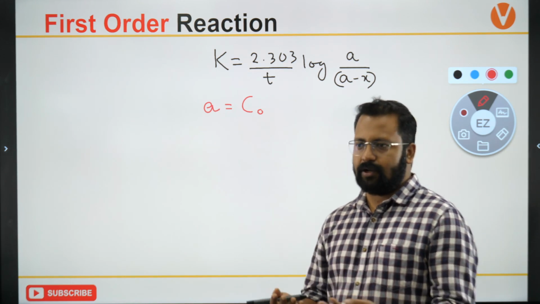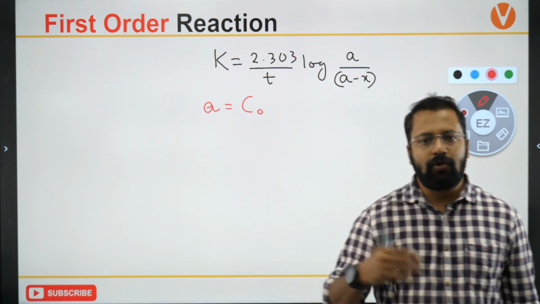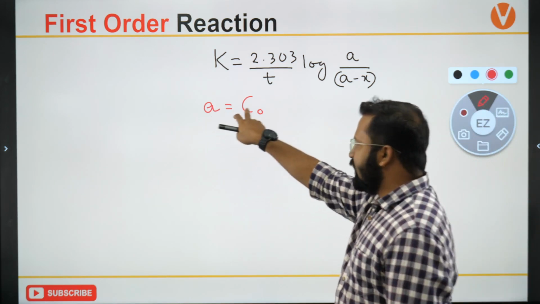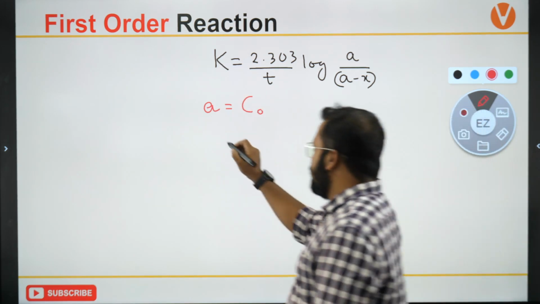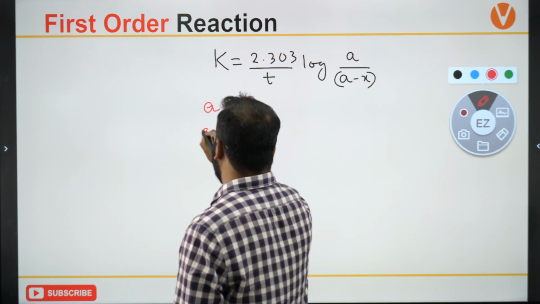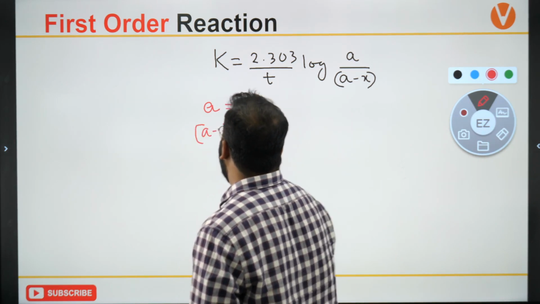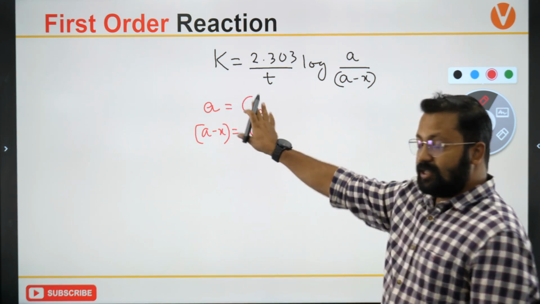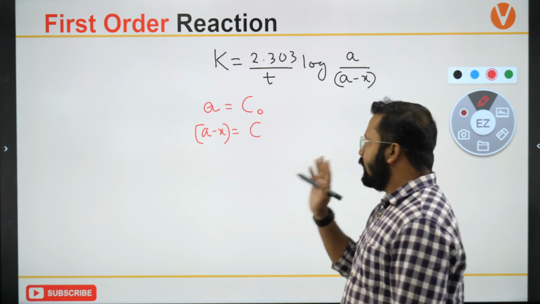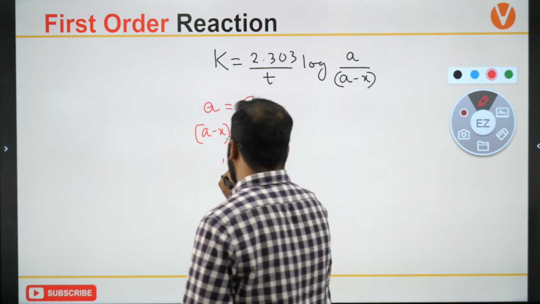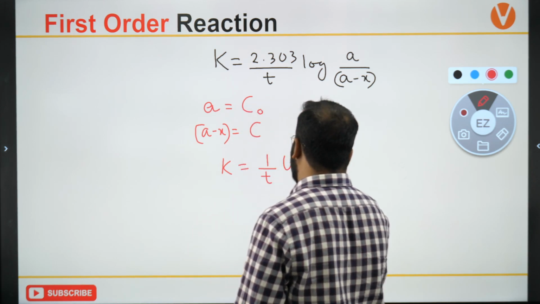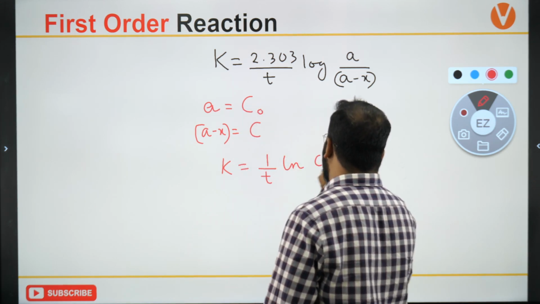Obviously Himanshu, there is no point in including volume because volume will cancel out. So A can be written as equal to C naught and A minus X can be written as equal to C. So this equation will become K is equal to 1 upon T ln C naught by C.